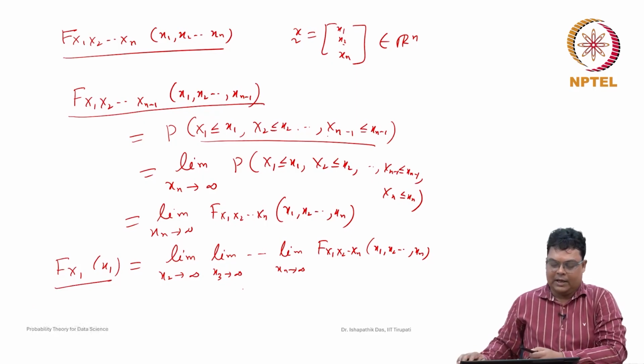If you take the other variables to infinity, then you get the marginal probability distribution function of x1. Similarly, suppose you want to find the marginal distribution function of any two random variables xi and xj, with i not equal to j.